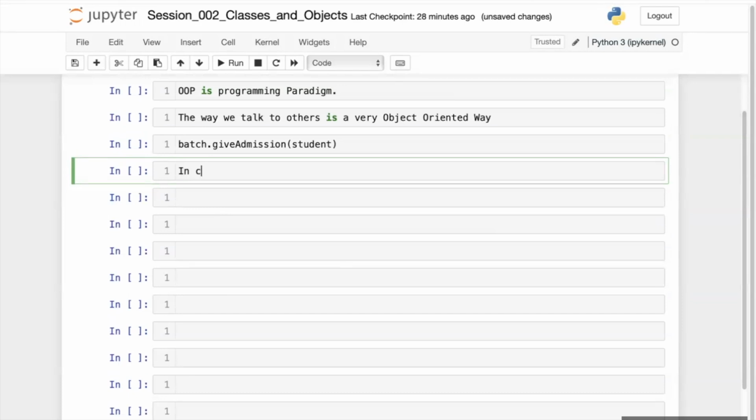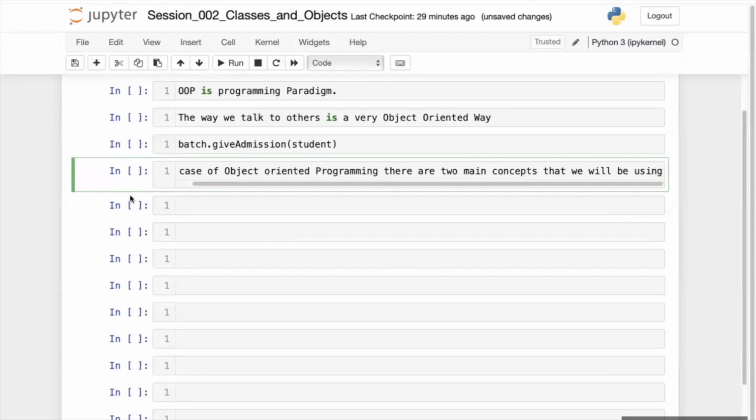In object oriented programming, there are two main concepts that we will be using everywhere.